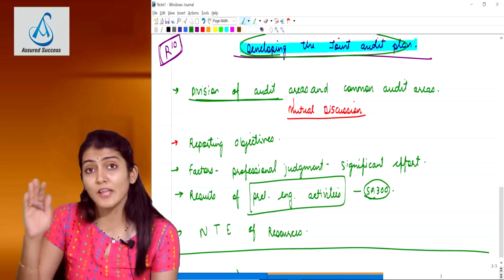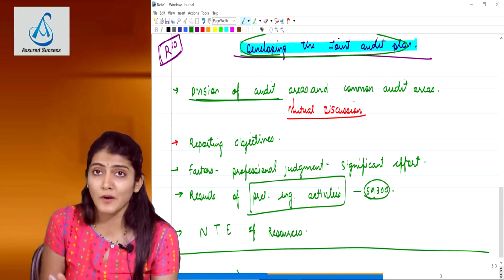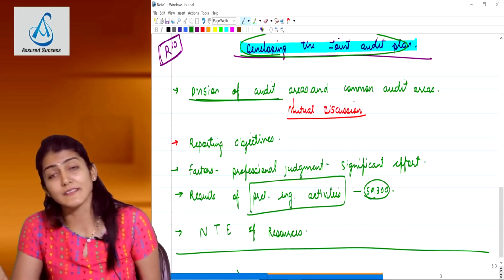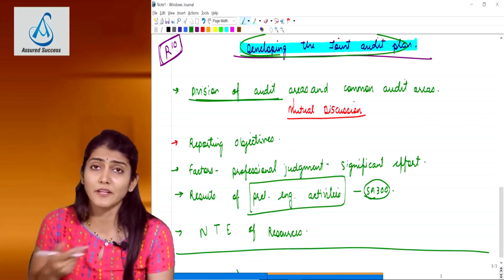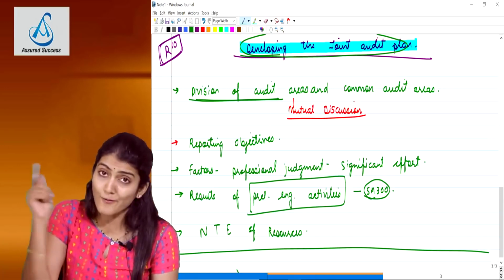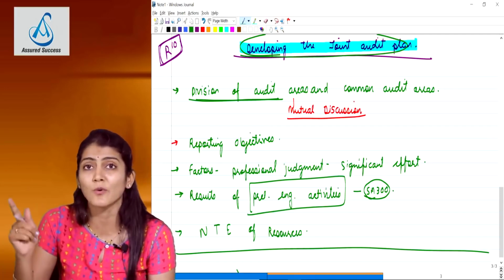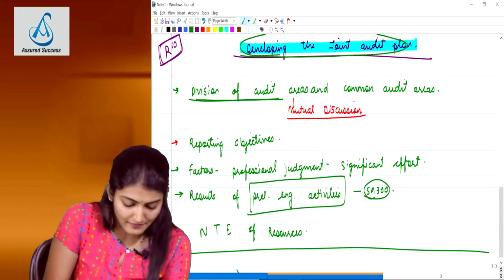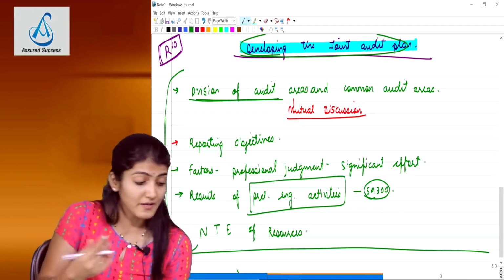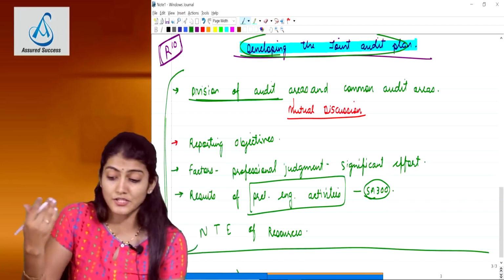No surprise if I see a question on this one in November 18, May 19 or November 19 exams. Very much a probability. It is a newly revised standard, and a new question where there was no corresponding question for the same in the old standard. So you better learn these points by heart: factors to be considered in developing the joint audit plan.